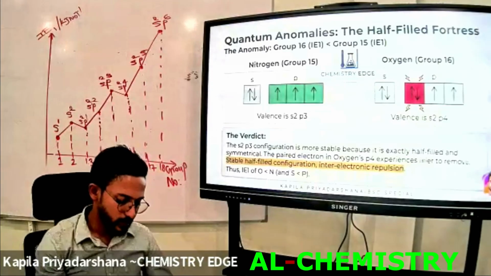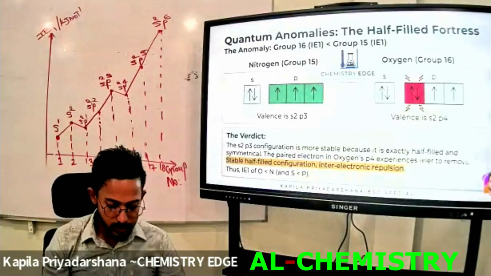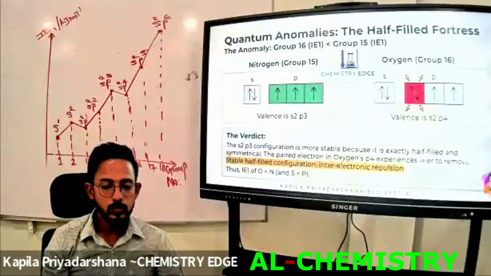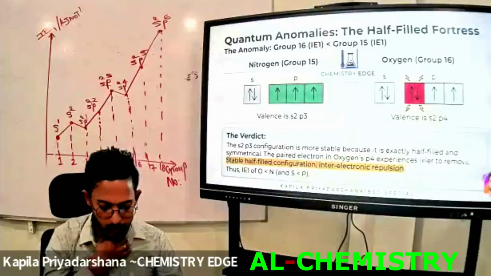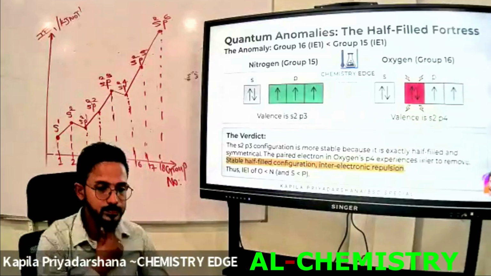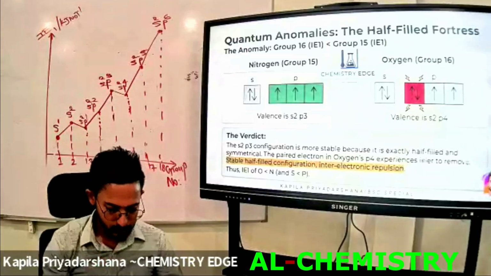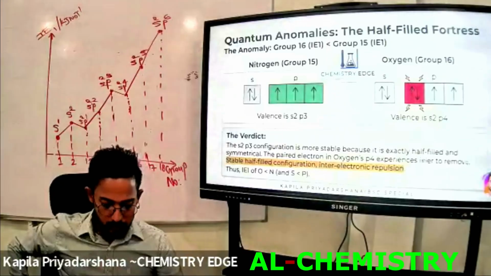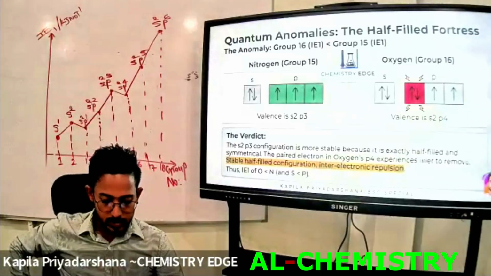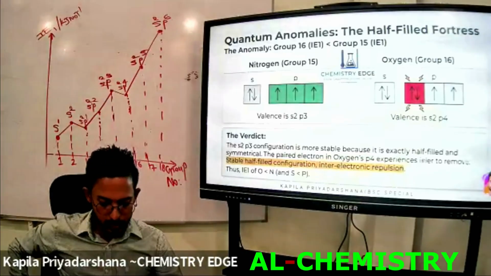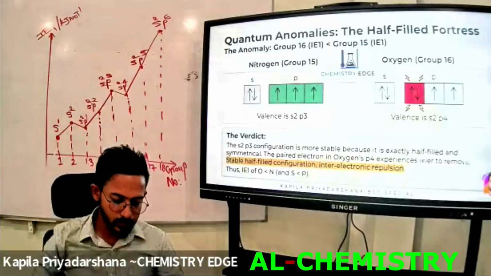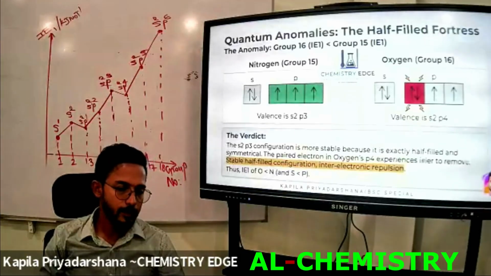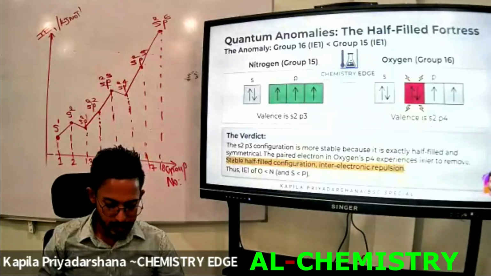Next point. Therefore, more energy is required to remove an electron from the stable half-filled configuration of nitrogen.